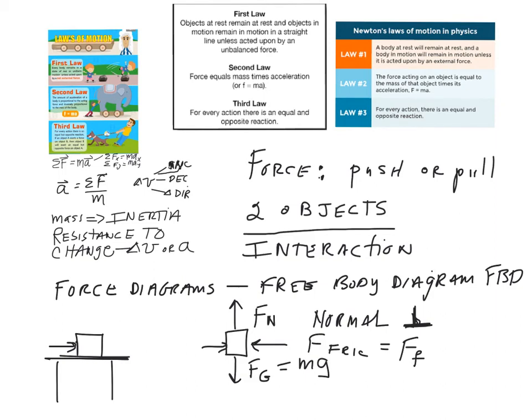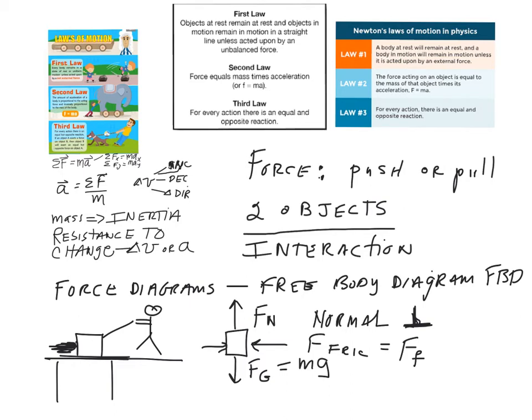And then the other kind of force that you'll often have is, instead of pushing on the box, I'll attach a rope and I'll pull on it.